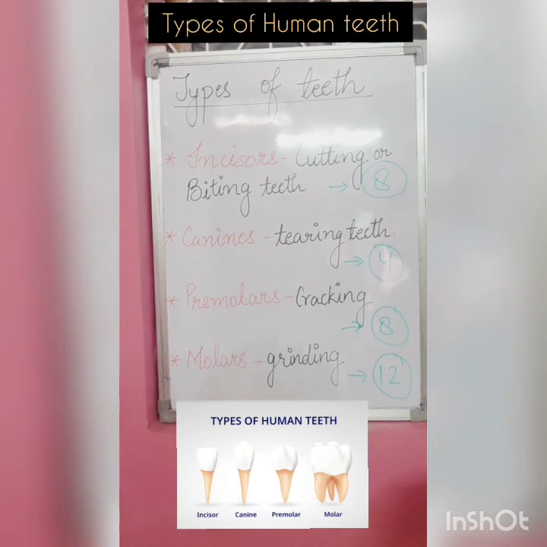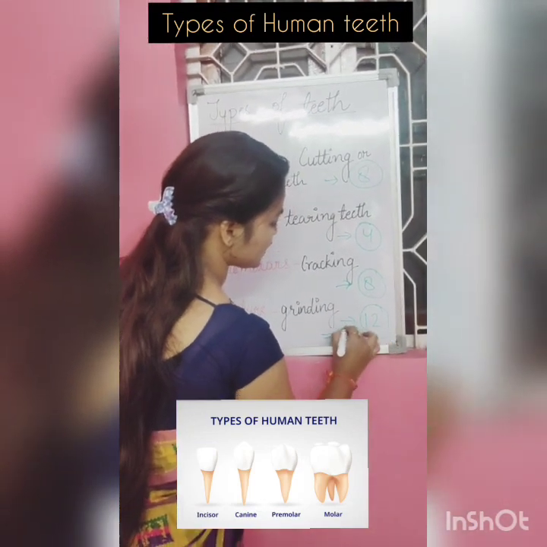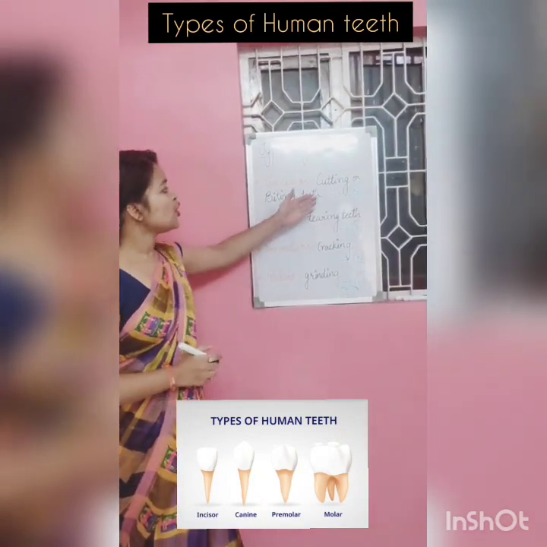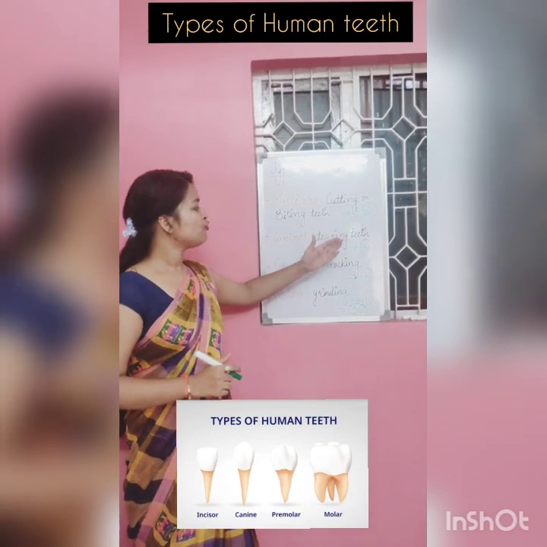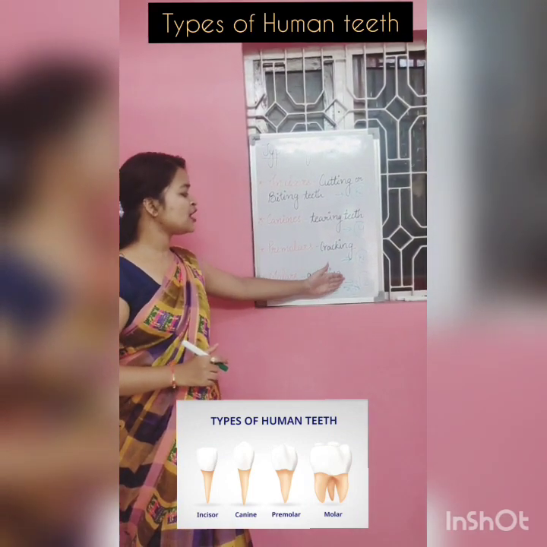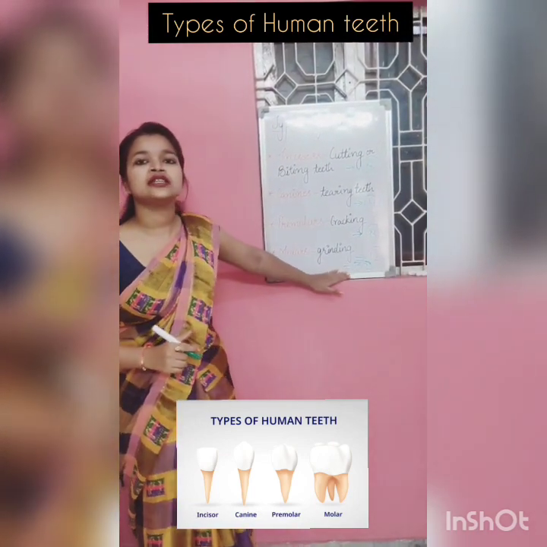So a total of 32 permanent teeth is present in our mouth: 8 incisors, 4 canines, 8 premolars and 12 molars.